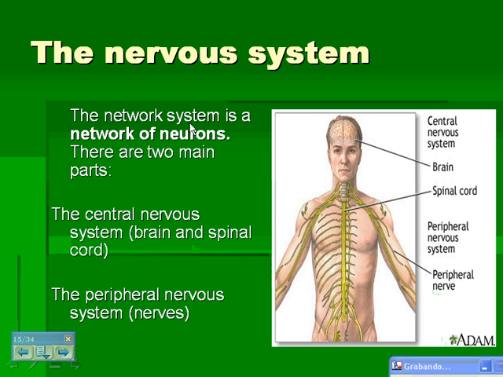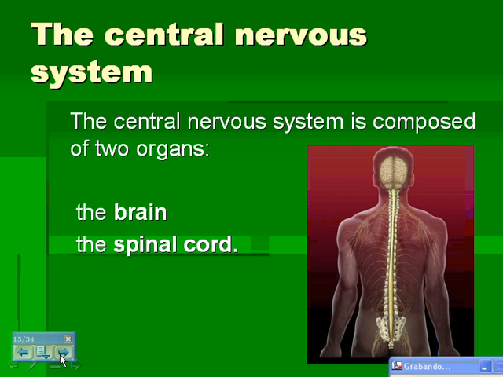The nervous system. The nervous system is a network of neurons. There are 2 main parts: the central nervous system, which is made up of the brain and the spinal cord, and the peripheral nervous system, which is just made up of the nerves. So the central nervous system is composed of 2 organs, brain and spinal cord.